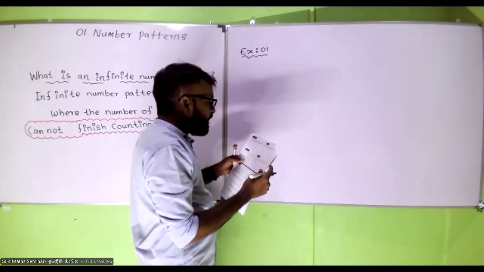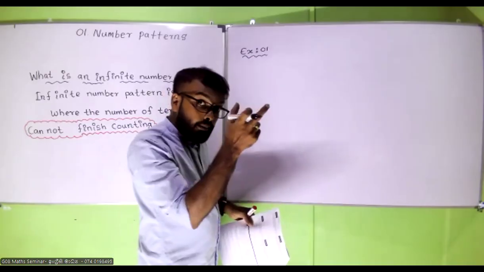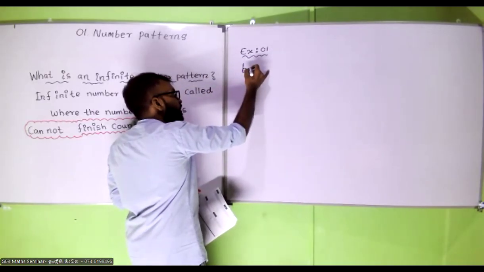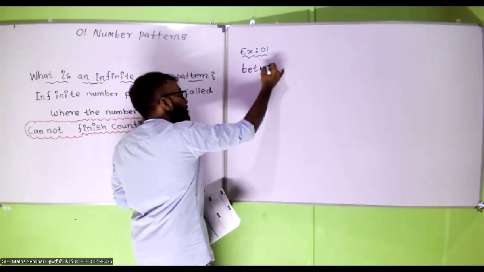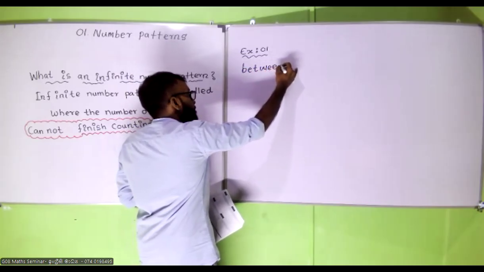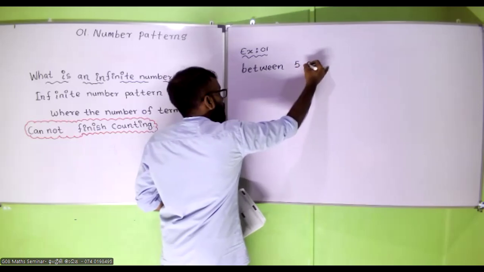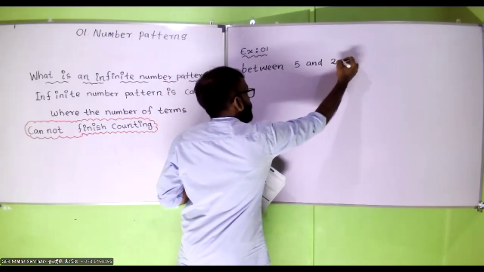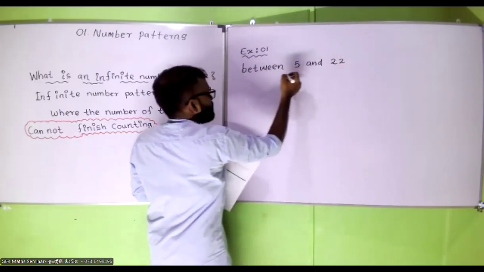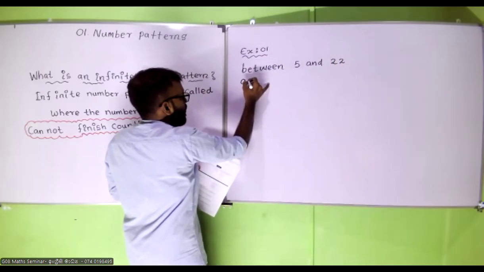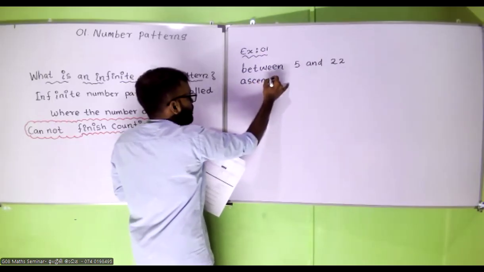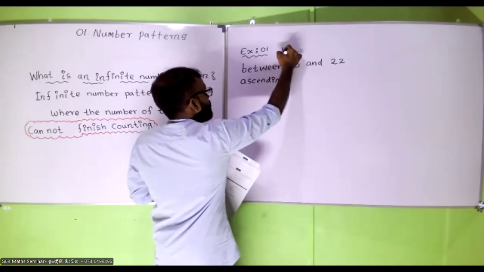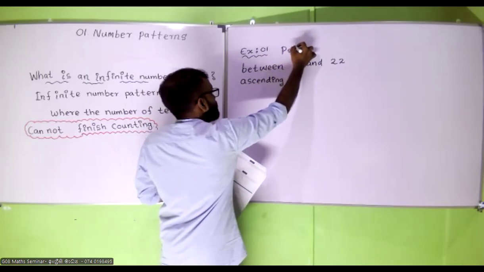Now here we have to write the prime numbers between, most important word, between 5 and 22 in ascending order, smallest to biggest. What are the prime numbers?